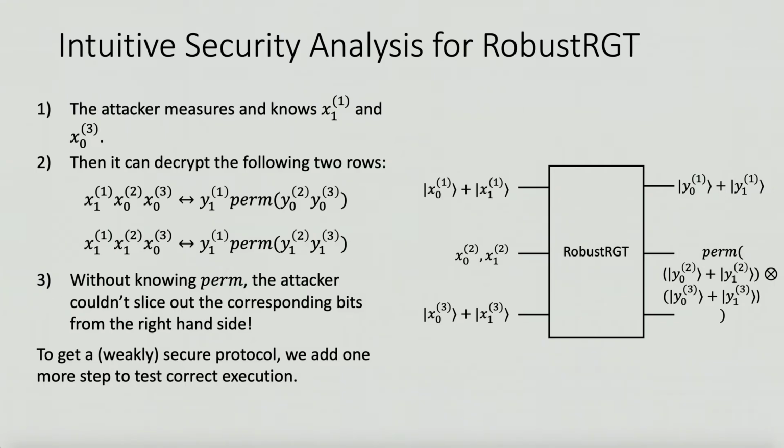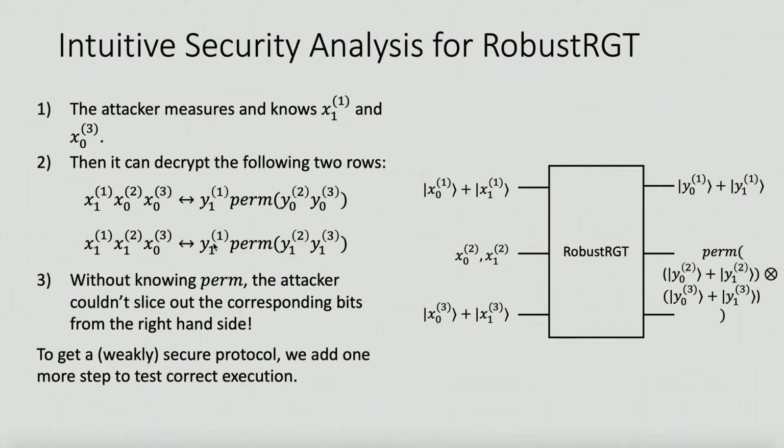And we can do an intuitive security analysis for that. If the attacker wants to break this construction, one way is to simply measure the input state. For example, it can get keys x11 and x03. Then the attacker can decrypt the following two rows from the garbled tables.